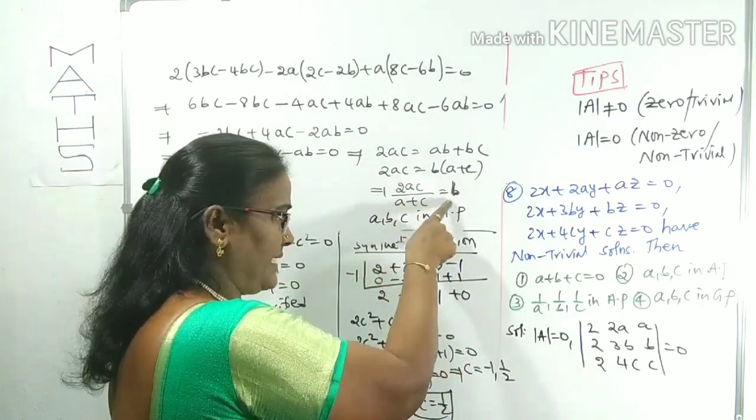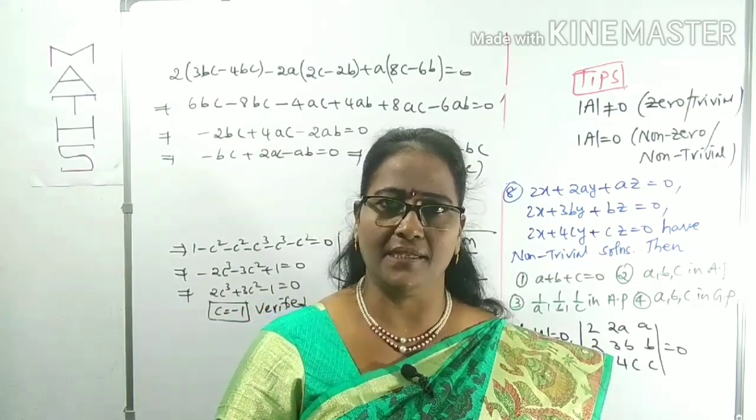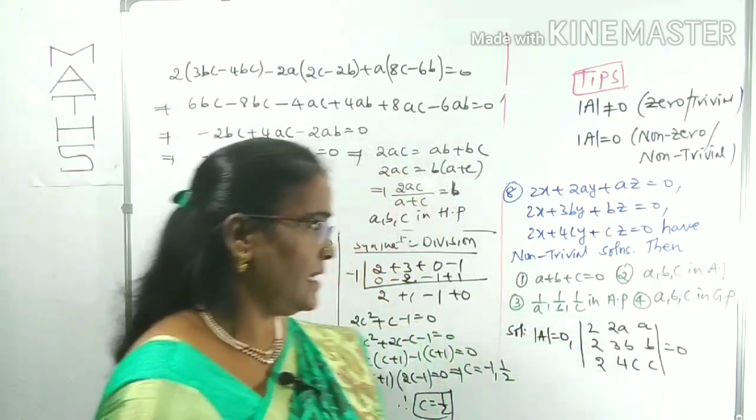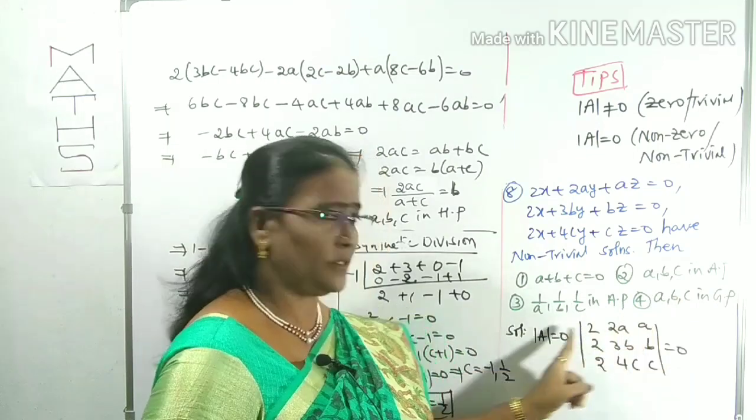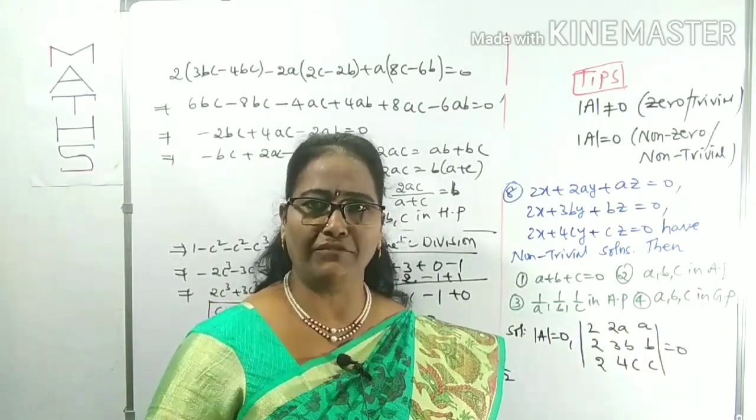2AC by A plus C is B. Then what is the series? The series is clearly an HP series. Is there an option for HP series? No option. But HP series means the reciprocal of an AP series.